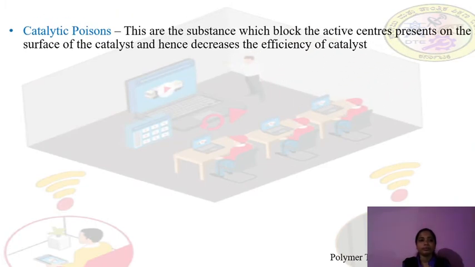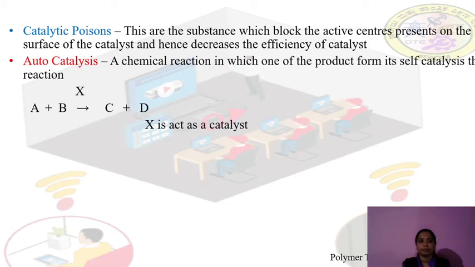Now, catalytic poison. You can understand it by reading the term itself. It means that they decrease the efficiency of a catalyst. These are substances which block the active centers present on the surface of the catalyst, and hence decrease the efficiency of the catalyst. They are not catalysts, but they decrease the efficiency of a catalyst.